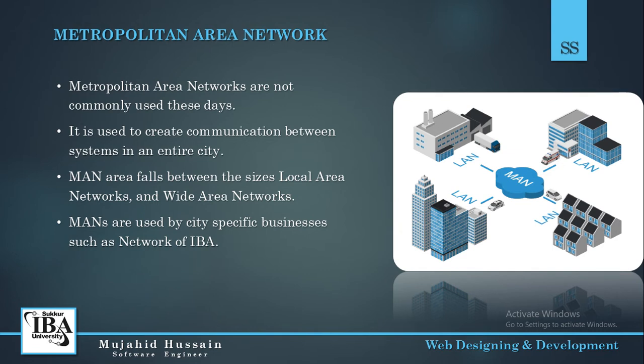We have different buildings, and if we have a hostel, we have a campus, and we have girls and boys hostels, then we have a guest house as well. So these are the different networks which are connected through a metropolitan area network. On the right side you can see that different lanes, when connected, those lanes are connected by the MAN. So we have our industry, and then we have houses, then we have city and town, and we have a hospital or any other, and all those are connected in the entire city. So they are connected through metropolitan area network.